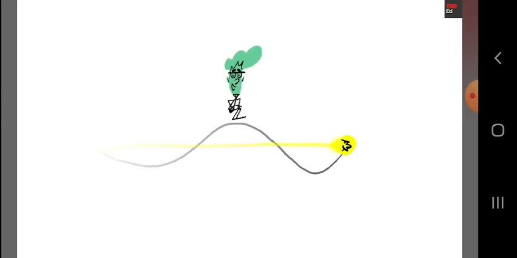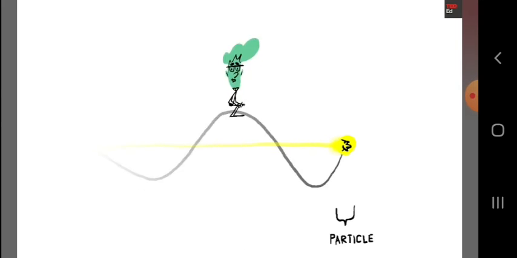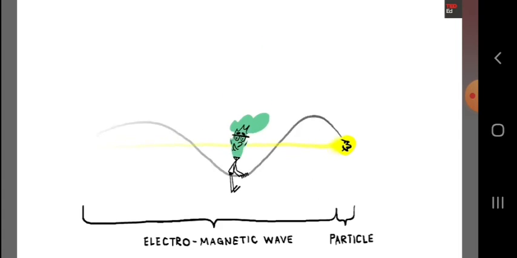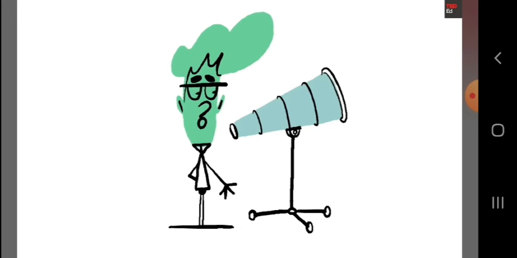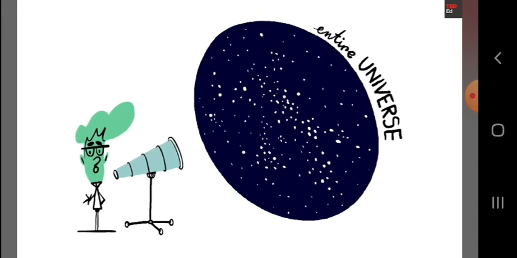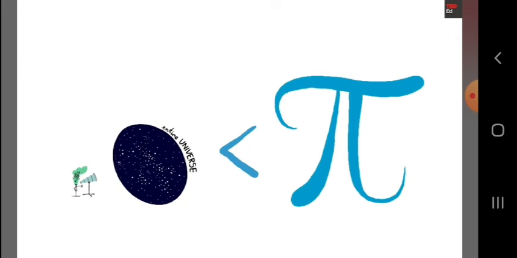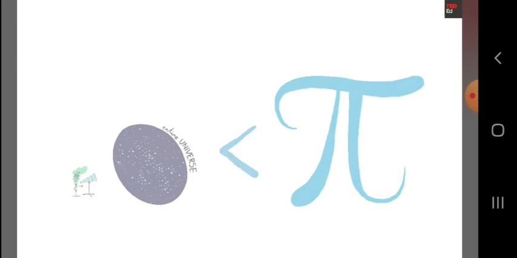Scientists have even used pi to prove the elusive notion that light functions as both a particle and an electromagnetic wave, and perhaps most impressively, to calculate the density of our entire universe, which, by the way, still has infinitely less stuff in it than the total number of digits in pi.